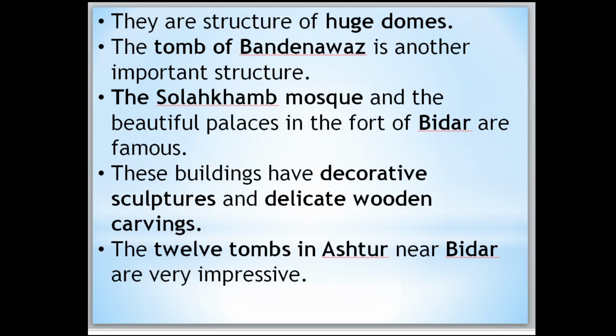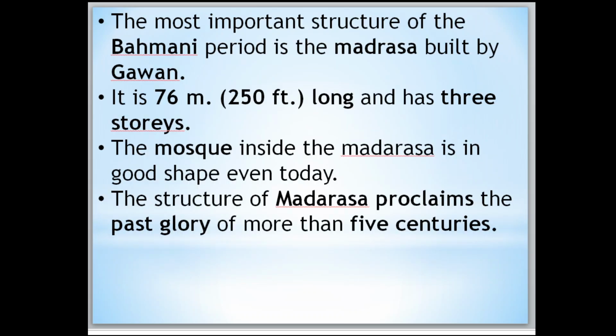These buildings have decorative sculptures and delicate wooden carvings. The 12 tombs in Ashtur near Bidar are very impressive even nowadays. Now move to the next. The most important structure of the Bahmani period is the Madrasa built by Gawan.